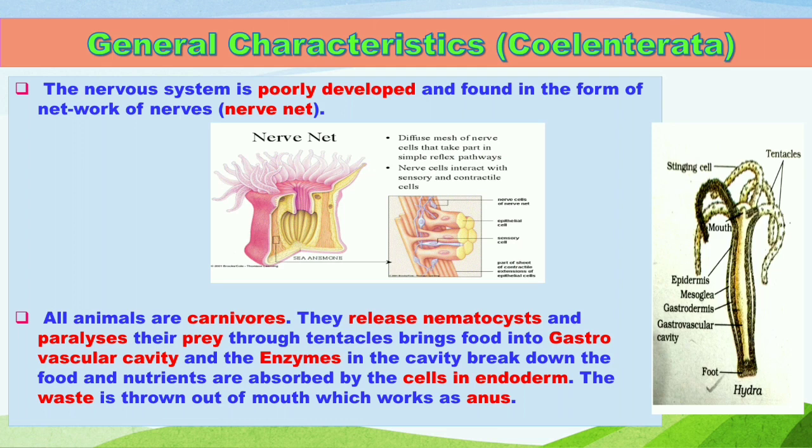With the help of tentacles they bring food into the gastrovascular cavity, where enzymes break down the food particles and nutrients into smaller forms, which can be easily absorbed by the cells present in the endoderm. Whatever waste material is left after absorption is thrown out through the mouth, which works as the anus.